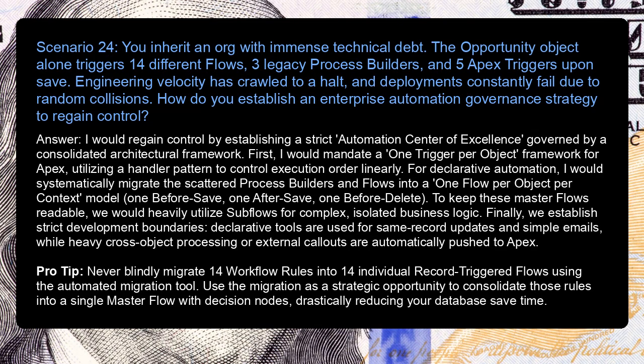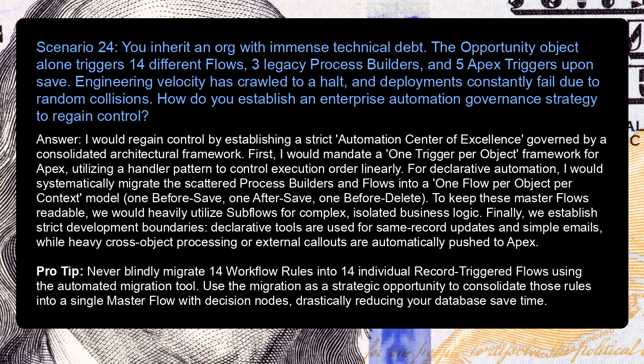Scenario 24. You inherit an org with immense technical debt. The Opportunity object alone triggers 14 different flows, 3 legacy process builders, and 5 Apex triggers upon save. Engineering velocity has crawled to a halt, and deployments constantly fail due to random collisions. How do you establish an enterprise automation governance strategy to regain control? Answer: I would regain control by establishing a strict automation center of excellence governed by a consolidated architectural framework.